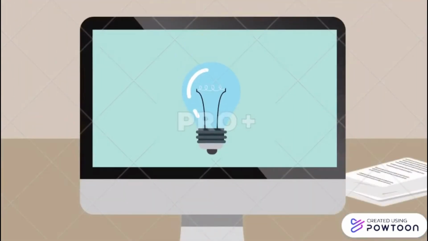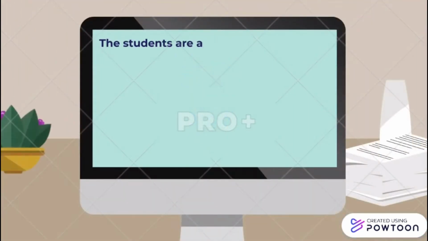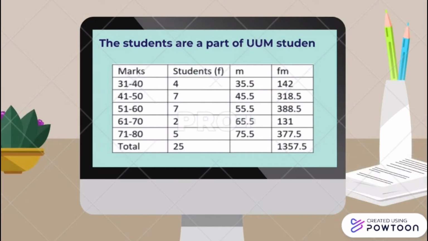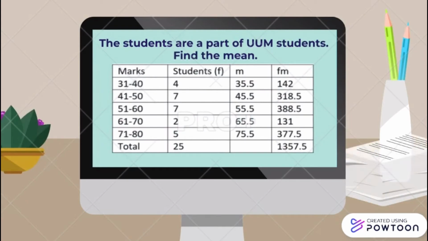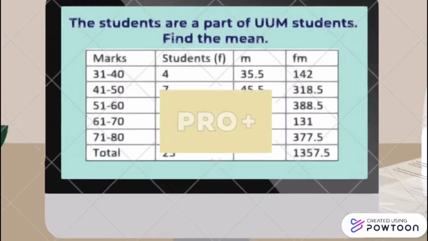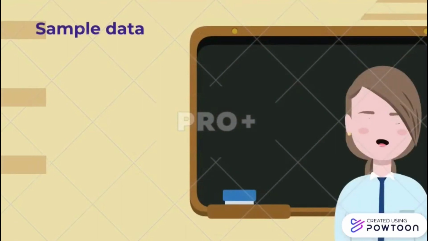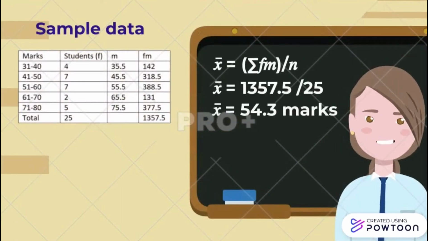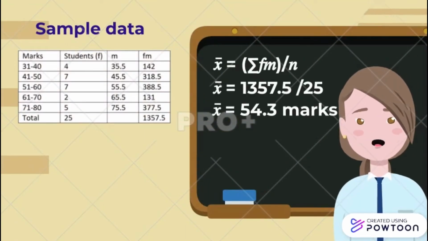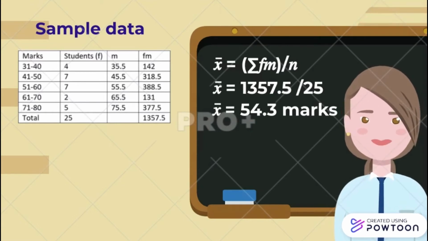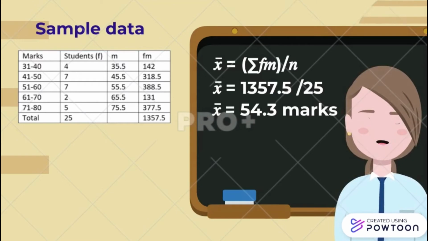Now let me give you a question. The students are part of UUM students. Find the mean. Look at the question. We know that the students are a sample and UUM students is the population. The question has helped us calculate the m and fm. So we can just write down the formula of mean and put the values inside the formula. After that, we get the answer of mean for this question, 54.3 marks.